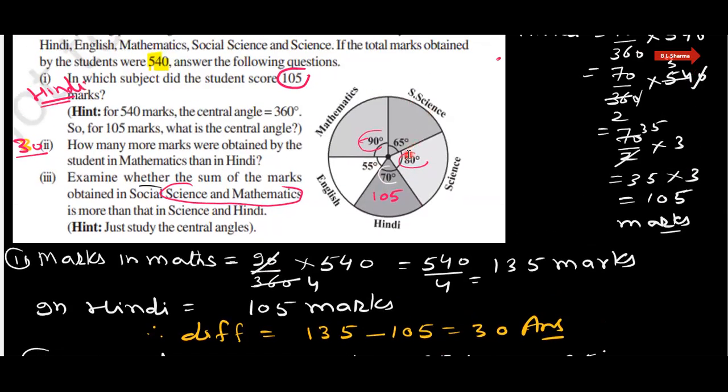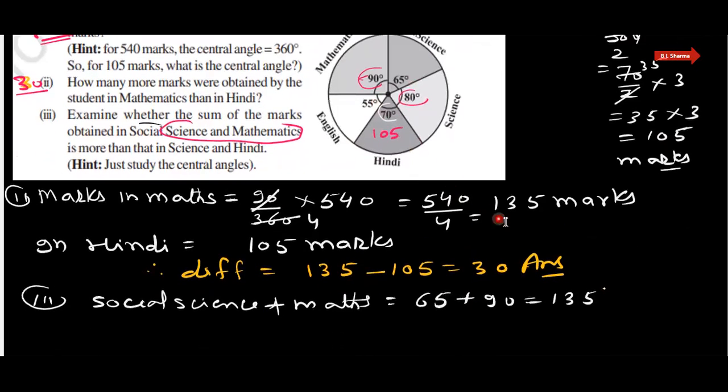Social science marks 65, mathematics 90, that is 135. Is it right? No, it should be 155 degree. Okay. And marks in science and Hindi.